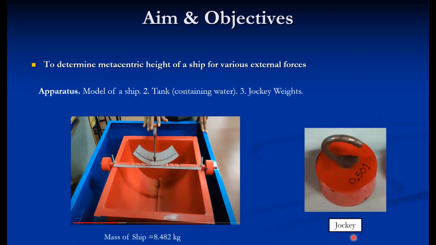The jockey is used to give the angular displacement to the ship, and the weight of the jockey is considered as 0.5 kg. So these are the two basic equipments required to perform this experiment.